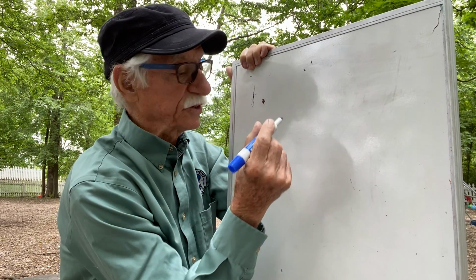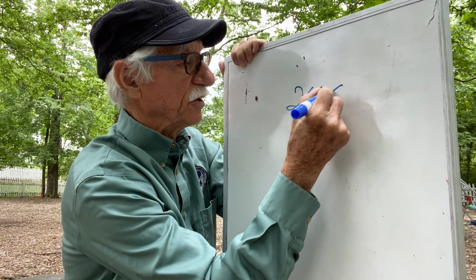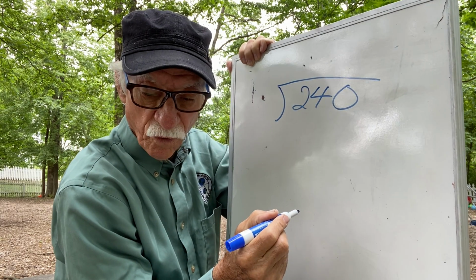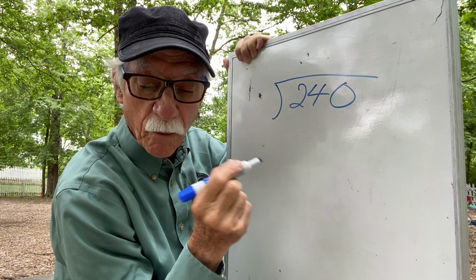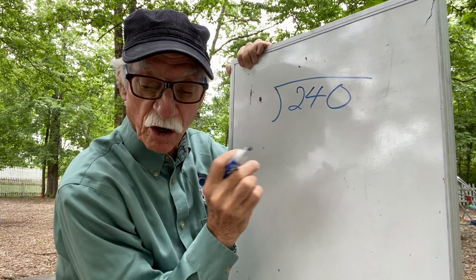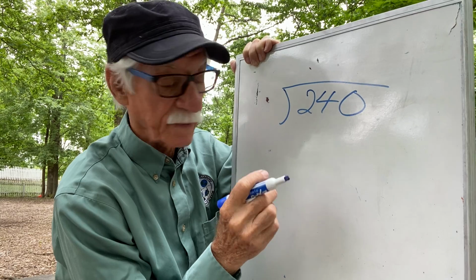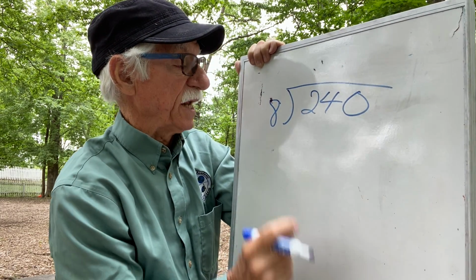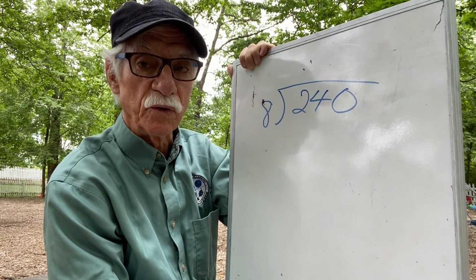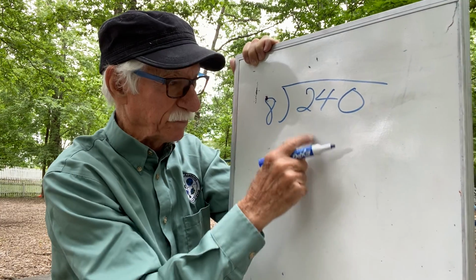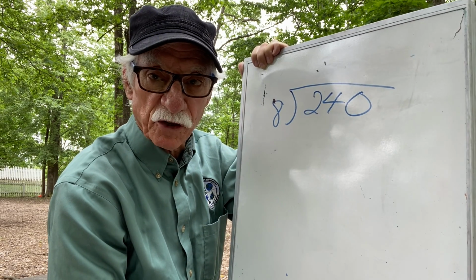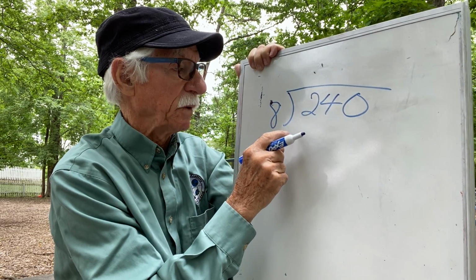All right, so Luke and Han are going to travel 240 light years. That's our dividend. We're going to distribute that dividend over, I want to know how many. They're going to travel 8 light years a day. So 240 light years, and they're going to make 8 a day. So I need to know how many days they're going to have to travel to make the 240. So I'm distributing 240 light years to the amount of light years they can travel in a day, which is 8. So let's see what we can do.